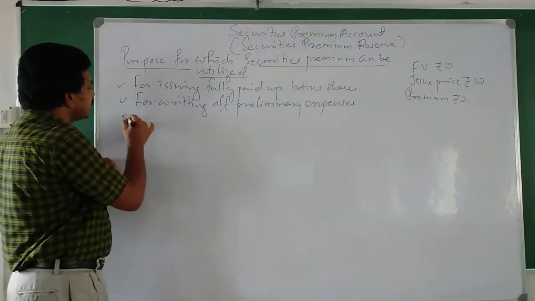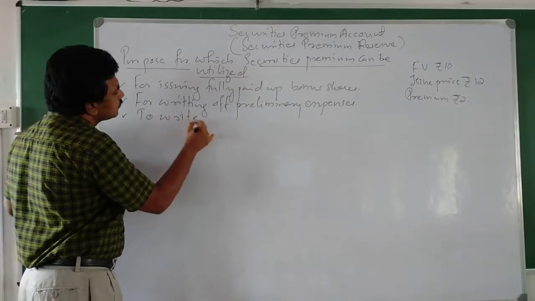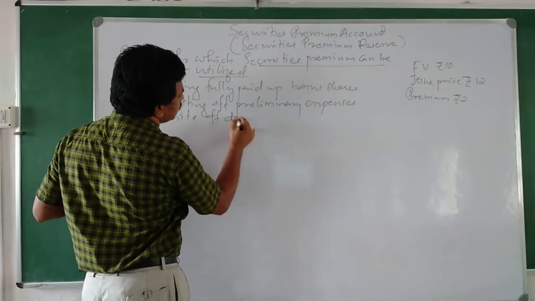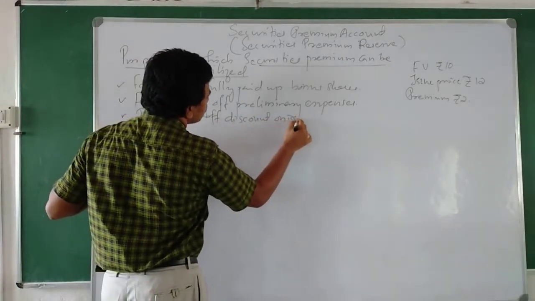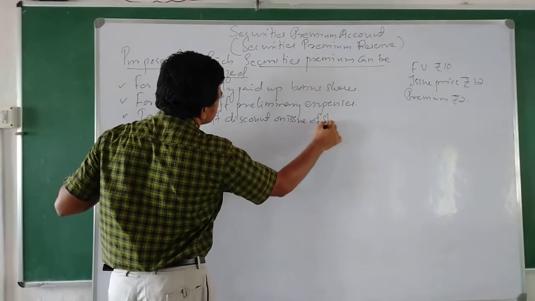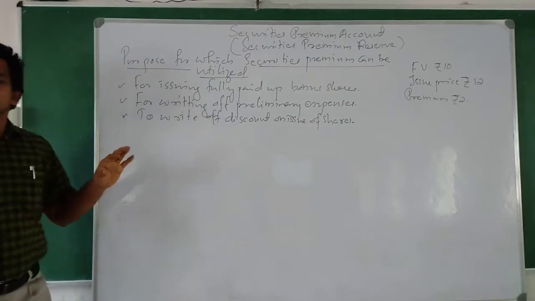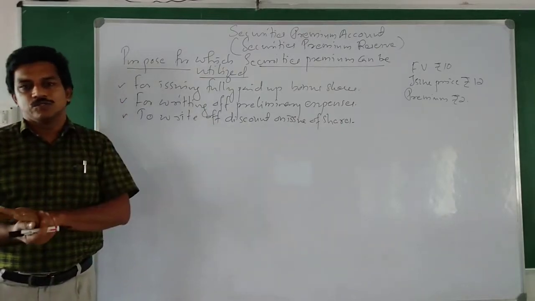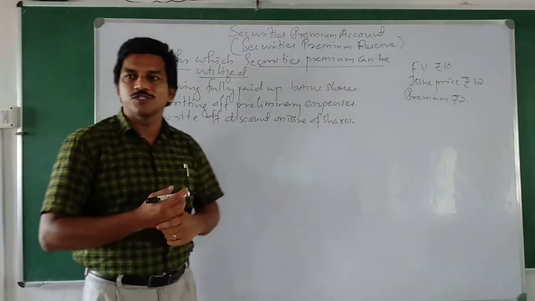Next, to write off discount on issue of shares. This premium can be used for writing off shares issued at a discount. What is discount?